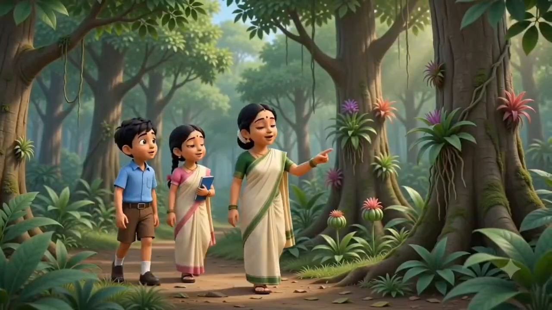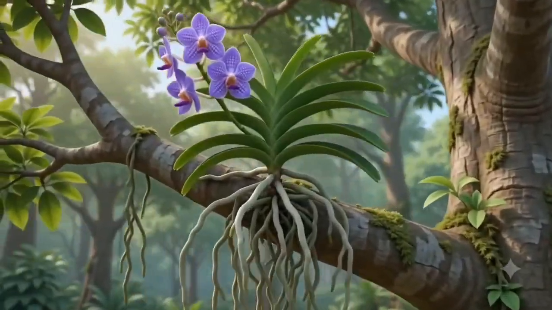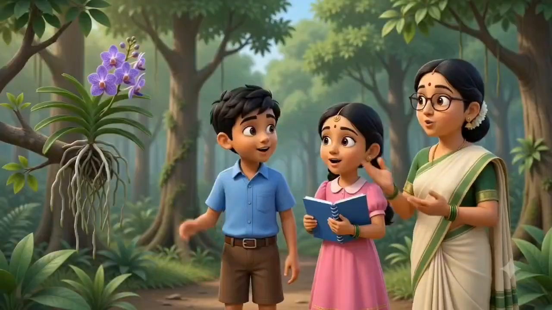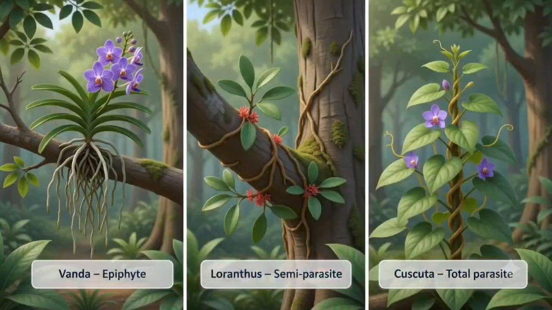Some plants live on other plants. Vanda is an epiphyte. It grows on trees but does not harm them. Loranthus is a semi-parasite. It takes water and minerals from the host plant.